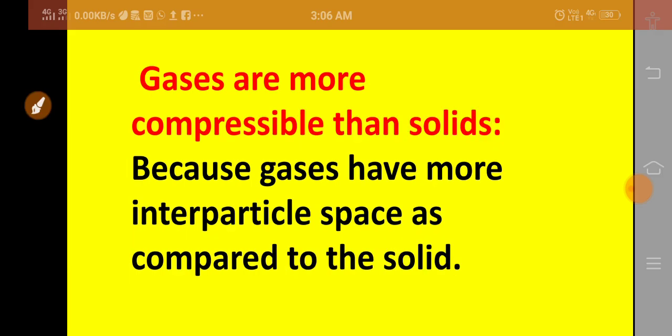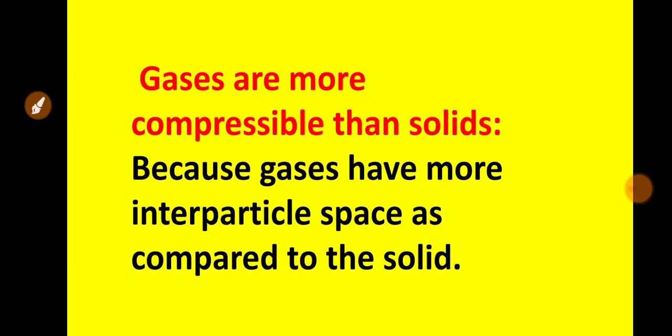Understood? Now next, gases are more compressible than solids. Why? Because gases have more intermolecular space as compared to solids. So as I told, the greater the intermolecular space, the greater will be the compressibility.